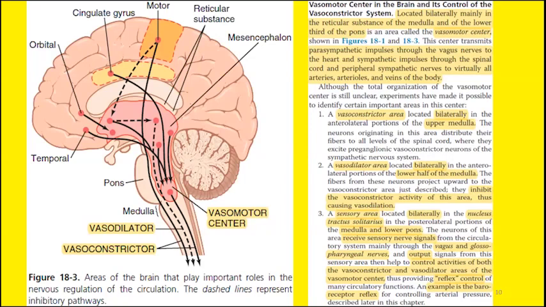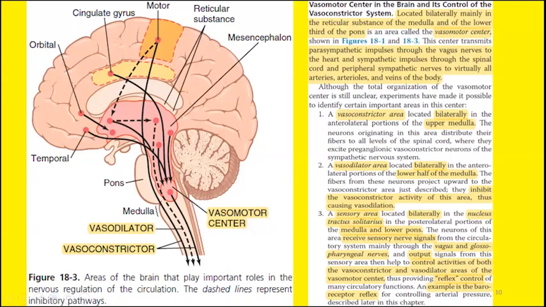The third component is the sensory area. Again, the sensory area is located bilaterally, and this is situated in the nucleus of Tractus solitarius. Now you have to remember the name, commonly denoted by capital N, capital T, and capital S: NTS, nucleus of Tractus solitarius. This nucleus of Tractus solitarius is the sensory area which is located on either side of the junction of the medulla and the lower part of the pons inside the vasomotor center.